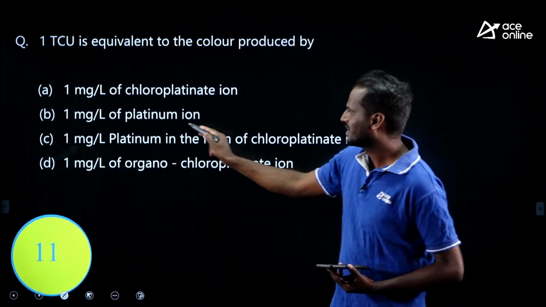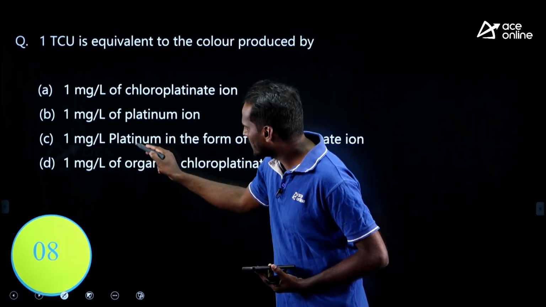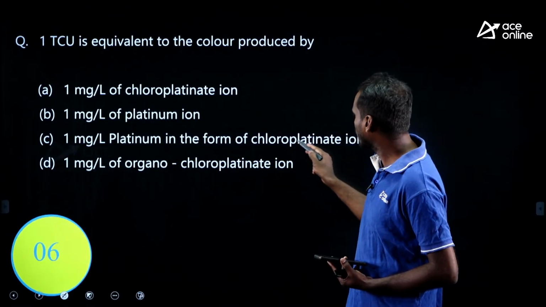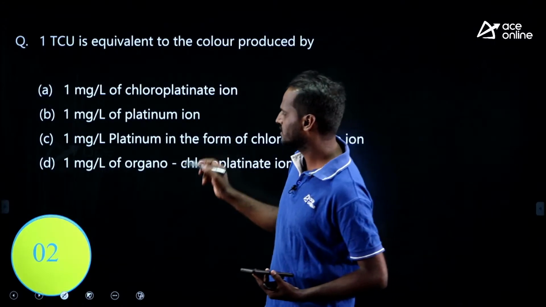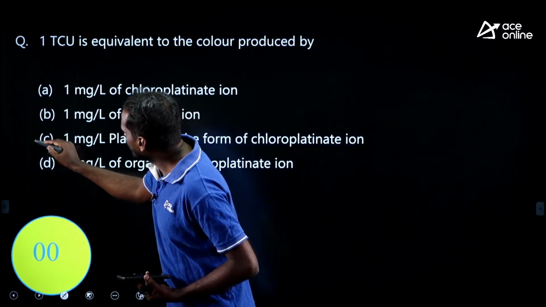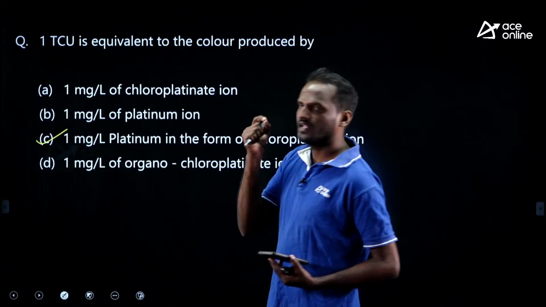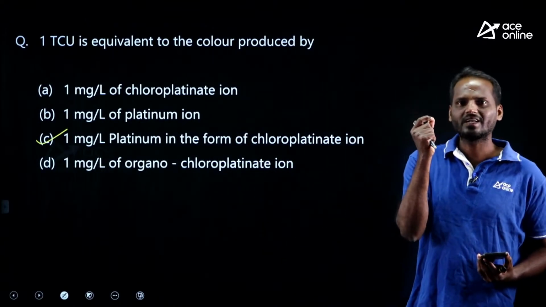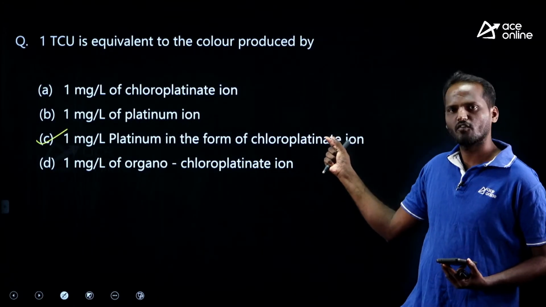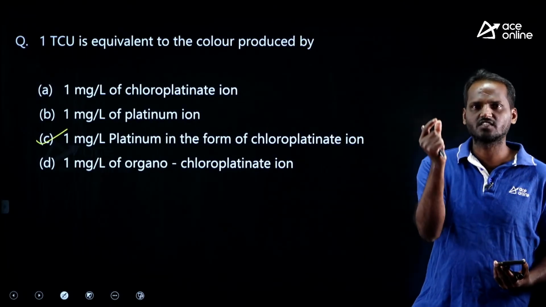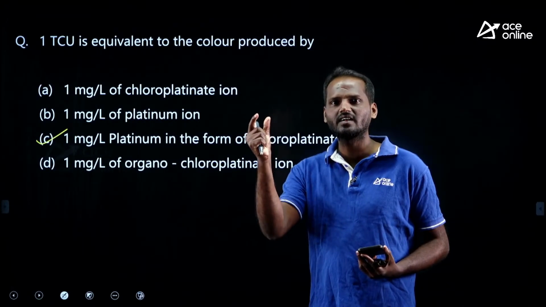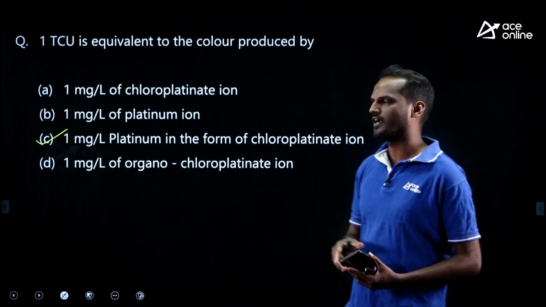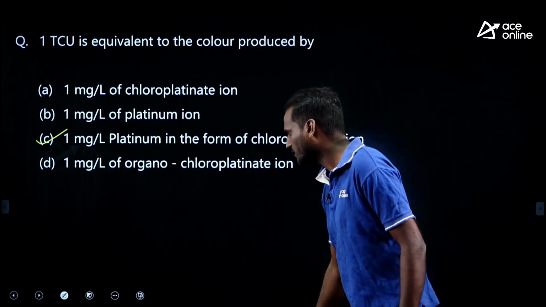Next, 1 milligram per liter of platinum in the form of chloroplatinate ion. This is the most appropriate option. Option C is correct. One true color unit means we add 1 milligram of platinum in the form of chloroplatinate ion in 1 liter of suspension. The color produced by that suspension is the standard color, that is one true color unit. Option C is correct.